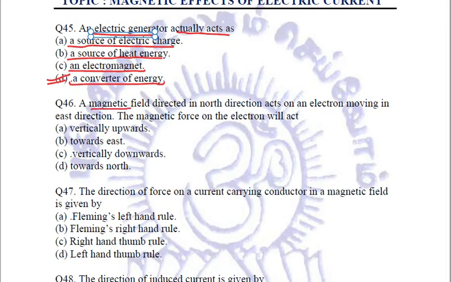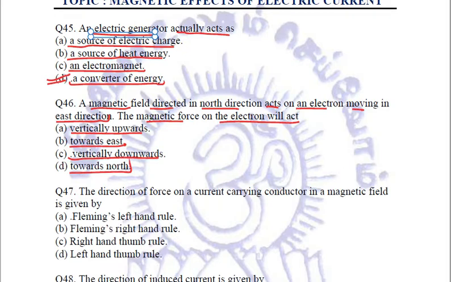A magnetic field directed in north direction acts on an electron moving in east direction. The magnetic force on the electron will act where options are vertically upwards towards east, vertically downwards towards north.